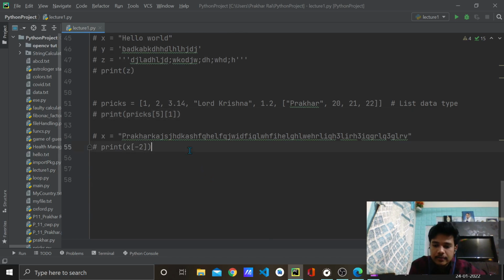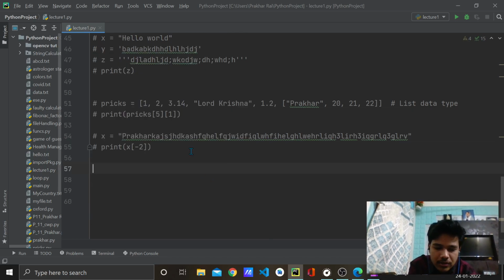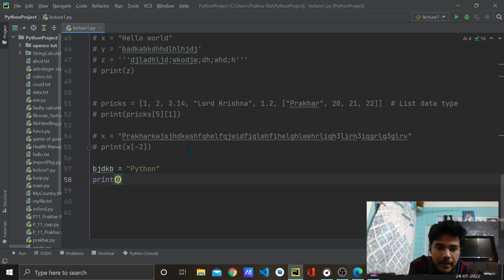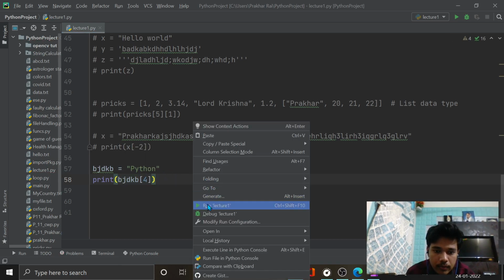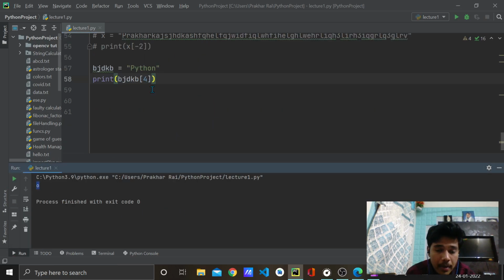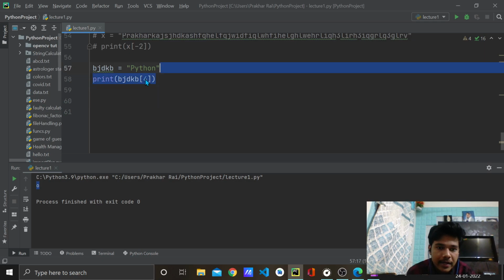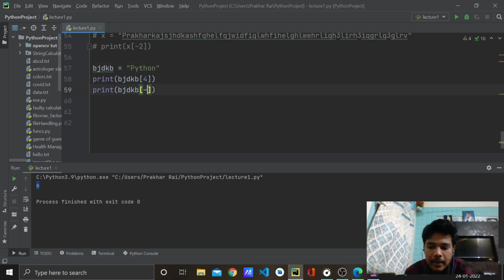If I give an example, obviously I'm sure you understood, but okay, this is the name of my variable, this is Python. Now if I print this variable bj, then inside a square bracket if I write 4, I'll get O. See, I got O. But if I write, let's take another print, why delete it, so that you can compare the results. n is -1, O will be -2, so let's write -2.